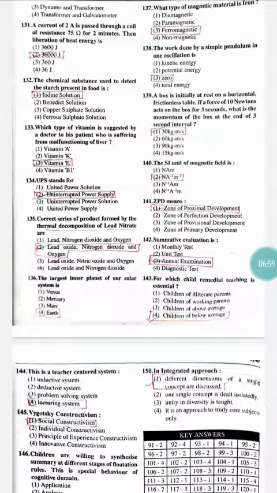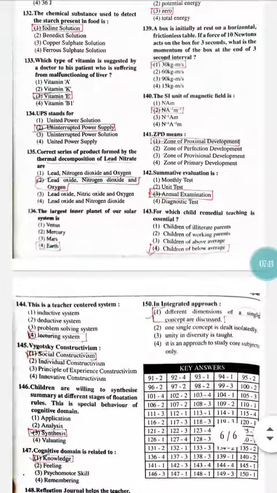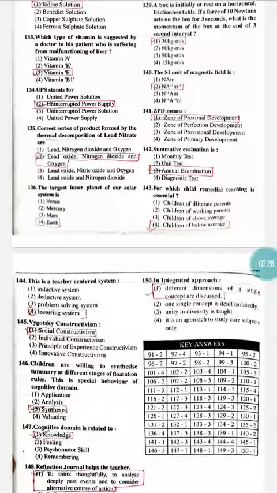Question number 139. A box is initially at rest on a horizontal frictionless table. If a force of 10 newtons acts on the box for 3 seconds, what is the momentum of the box at the end of the 3-second interval? See here, the time interval they have given is 3 seconds, and they have given the force as 10 newtons. You just have to multiply these terms and you are going to get the value as 30 kilogram meter per second, right?